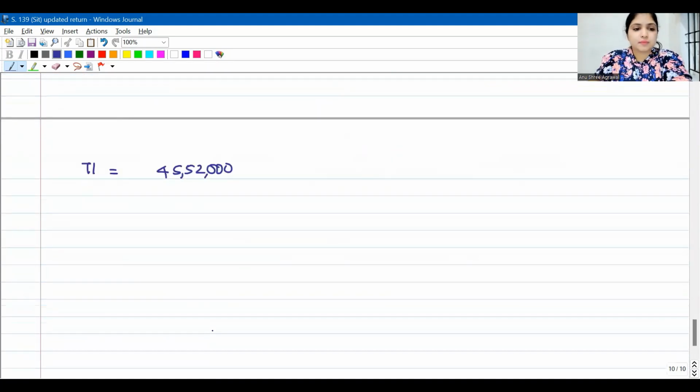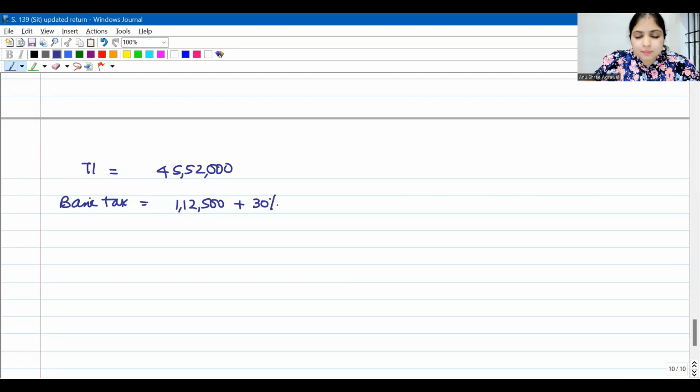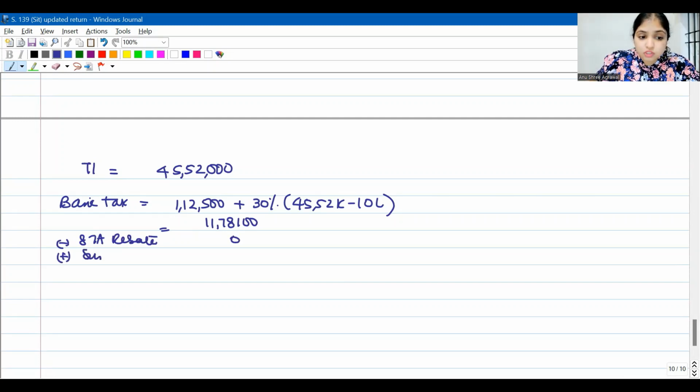So on this, what is the basic tax? Just like how I calculated in the last question, up to 10 lakhs you will have to pay 1,12,500 plus 30% of your income in excess of 10 lakhs. Same thing like the last question, guys. This will be 11,78,100. Then there will be no 87A rebate because the assessee's income is more than 5 lakhs. There will be no surcharge because the income is not more than 50 lakhs. There will be no marginal relief also. So the total tax as of now is 11,78,100.